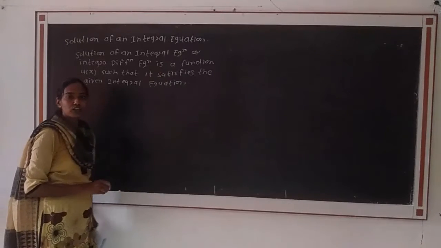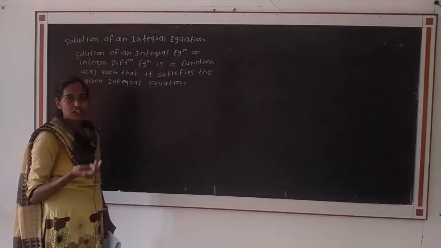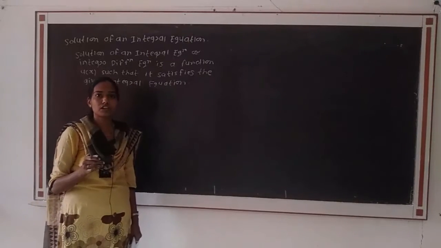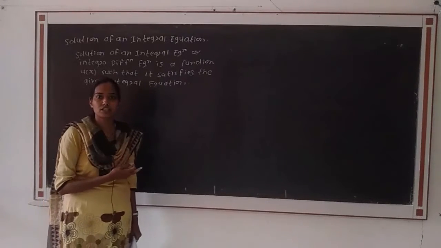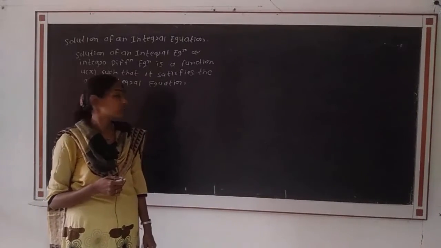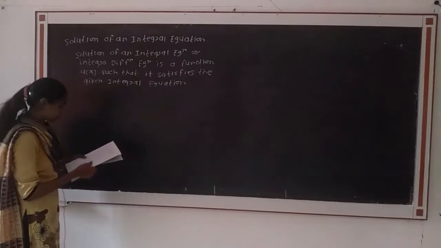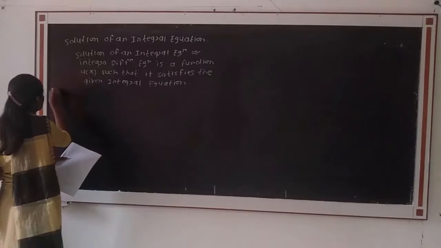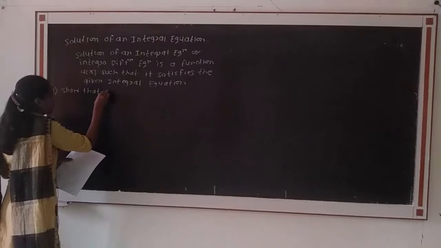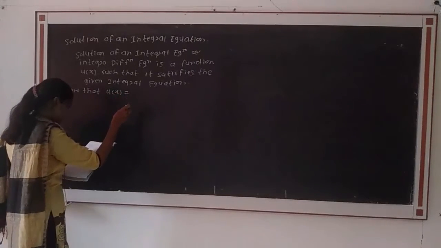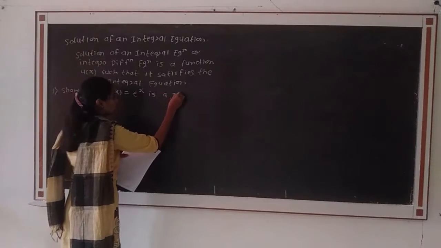That is, we only have to check whether the given unknown function satisfies the given integral equation or not. If the given function satisfies the given integral equation, then we say that it is the solution, and if not, then we say that it is not the solution. Then we see some examples. First, show that u of x is equal to e raised to x is a solution